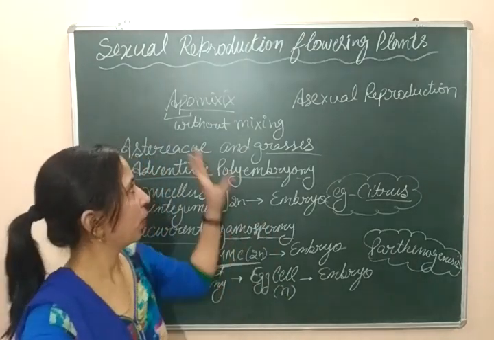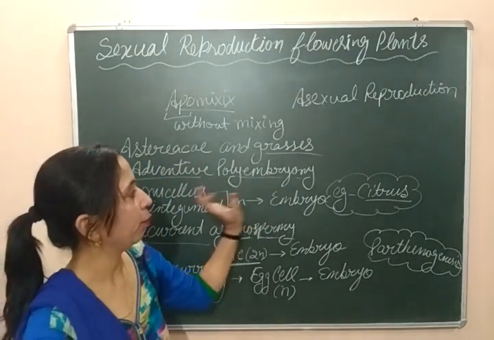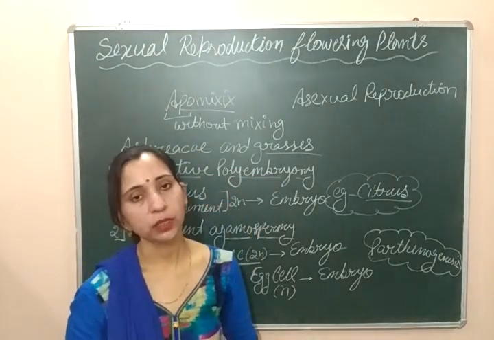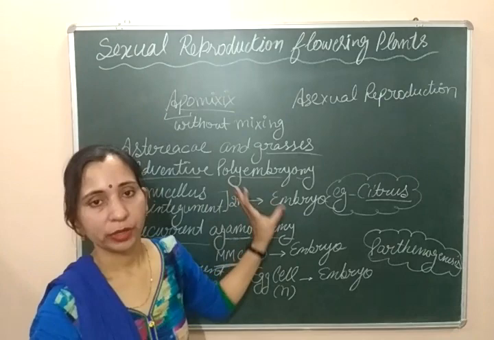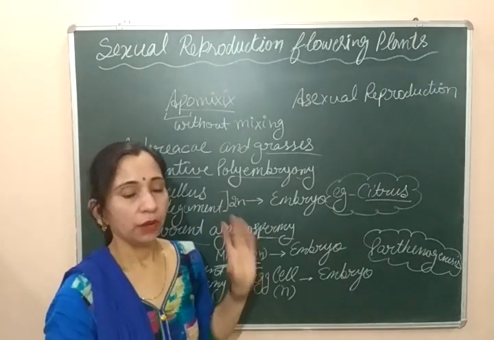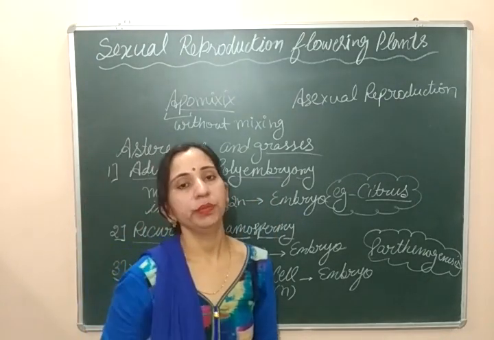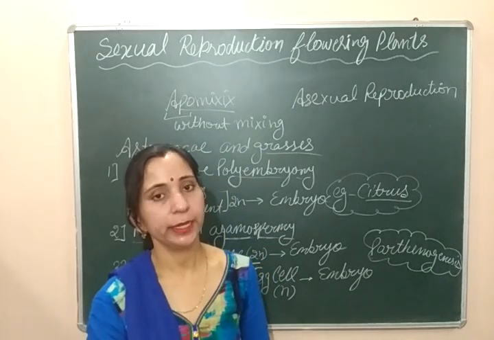So here we discussed apomixis and polyembryony. That is a very important topic, so listen to it and try to understand it carefully. After that, we will discuss one more topic, that is artificial hybridization.